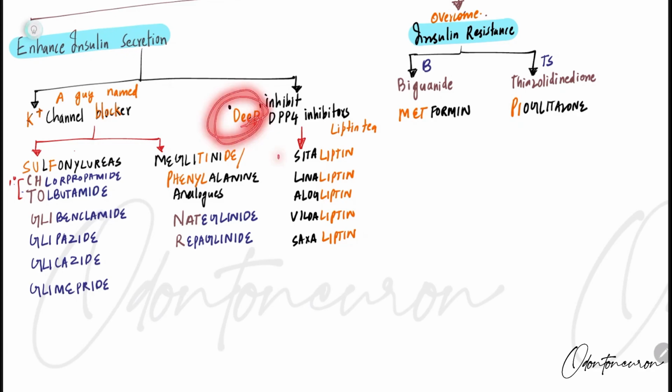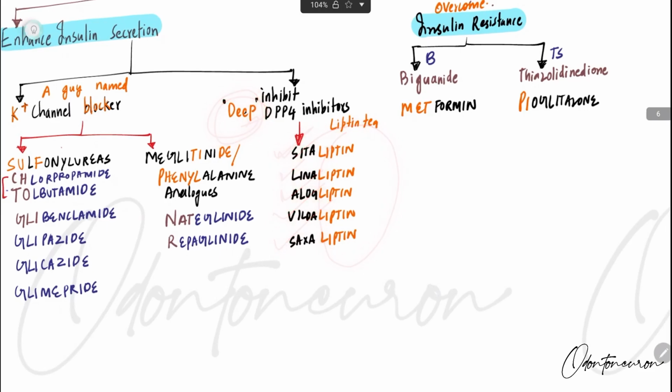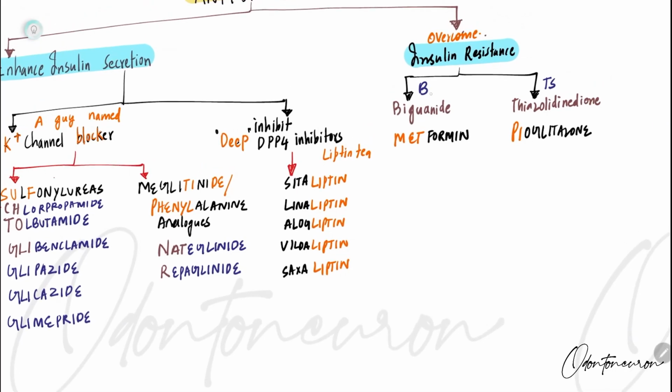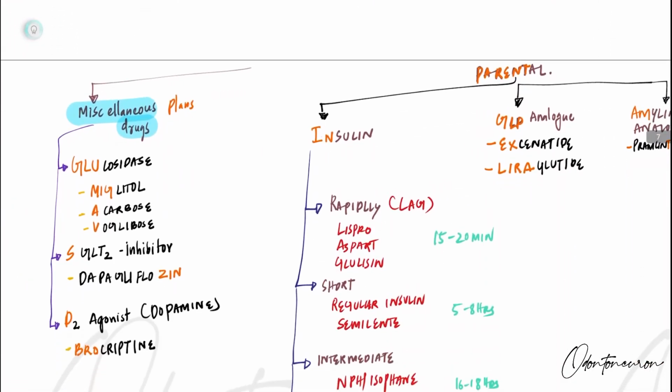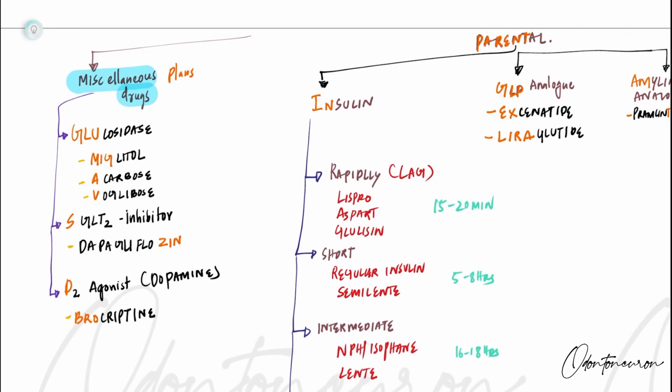So his friends Sita, Lena, along with Vilda and Saksa, thought of taking him for a tea. Even he went for a tea with his friends. He had a good time with his friends. He was not satisfied. He was feeling so bad. So therefore, to overcome this, he thought of going for a BTS show. In that show, he met BTS and gave a pie. Okay, he met BTS and gave a pie, but still he was not happy. So, excuse me, he met BTS and so his life was glued with sadness.